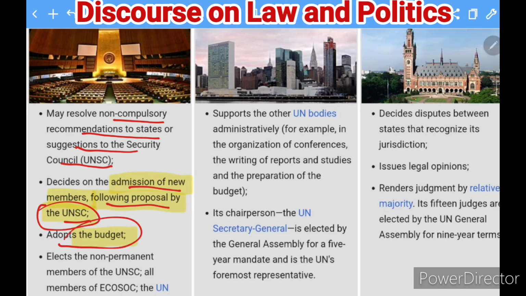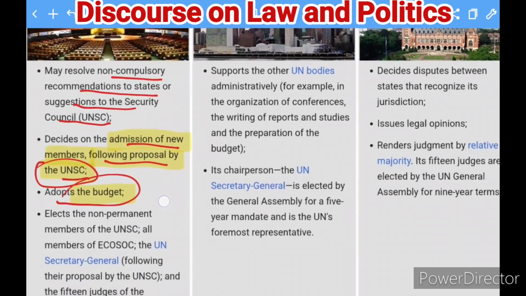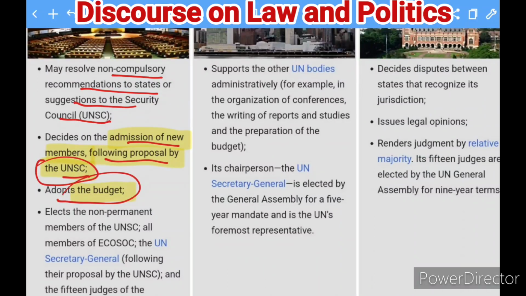So my dear friends, all these aspects have already been asked in the UP prelims, and therefore they are very important. You know that questions come from previous years also. Then they also perform the function of electing the non-permanent members of the United Nations Security Council.